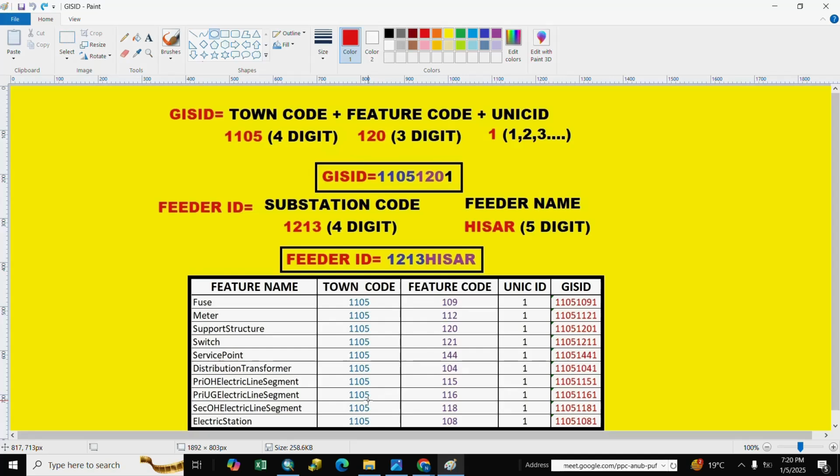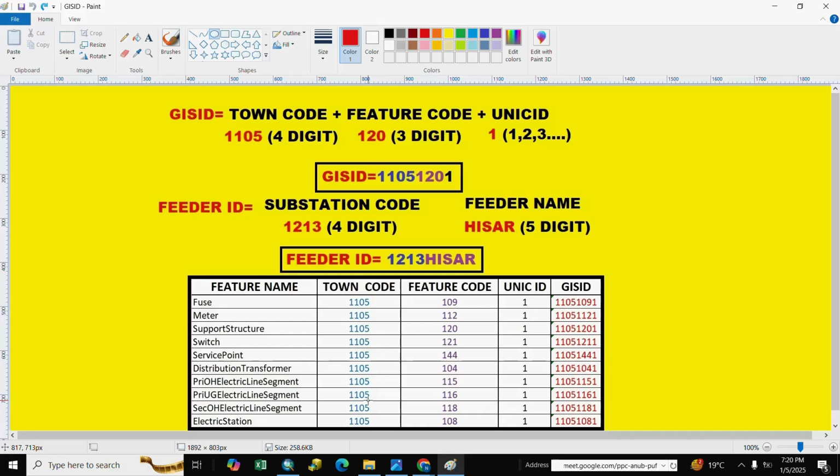And feeder ID, substation code 4 digit, it is compulsory. Substation code 4 digit. And feeder name, we take the starting 5 characters of any feeder.